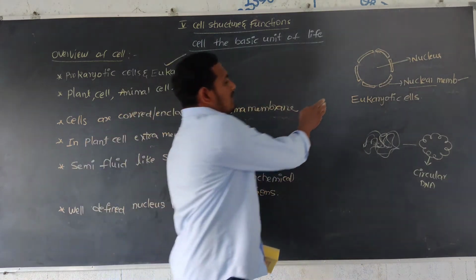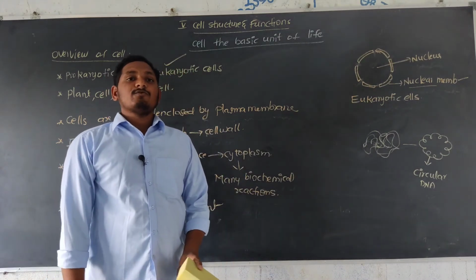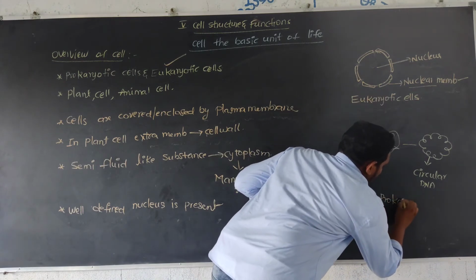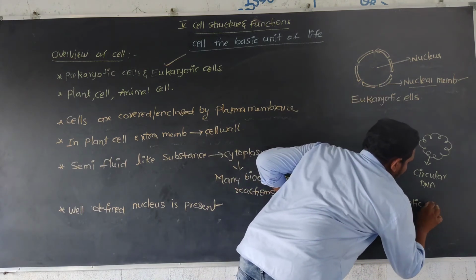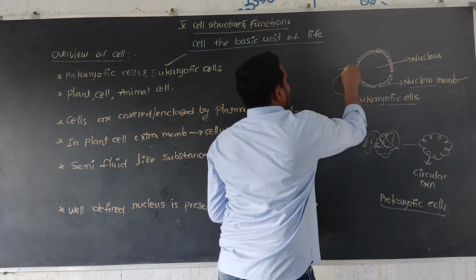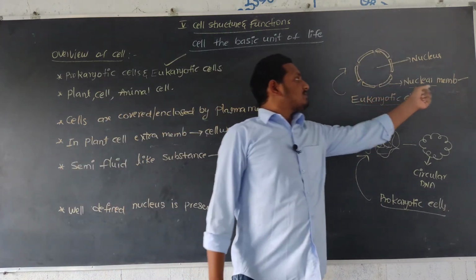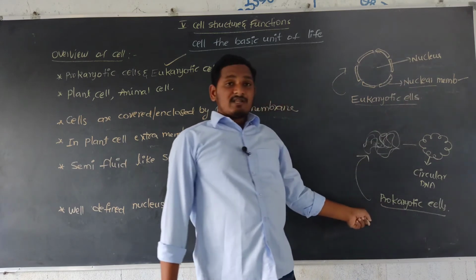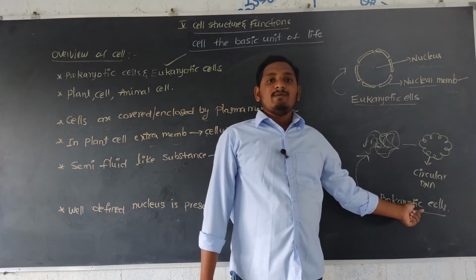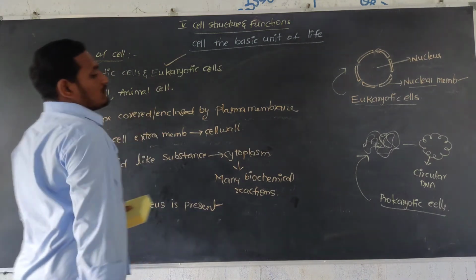Since this nuclear membrane is not present in these organisms, these types of cells are called prokaryotes or prokaryotic cells. Eukaryotes are enclosed with nuclear membrane. In prokaryotes, genetic material is not enclosed by any membranous structure. That is the difference between prokaryotic and eukaryotic cells.